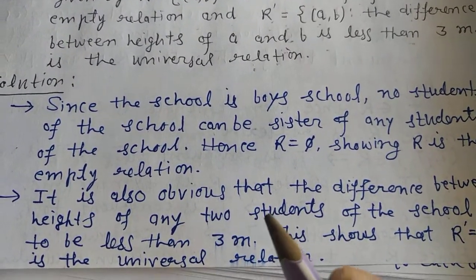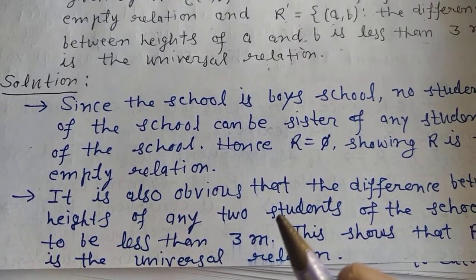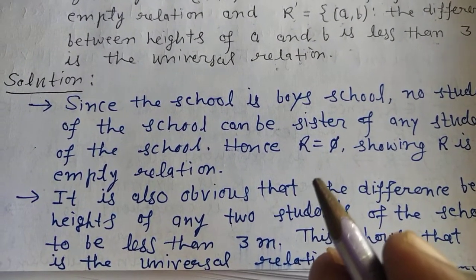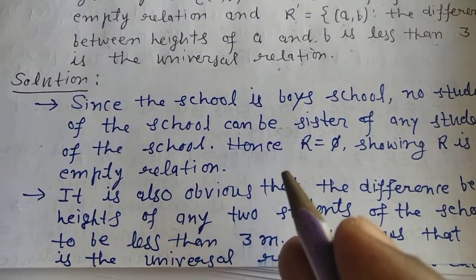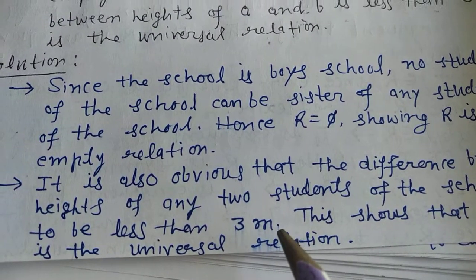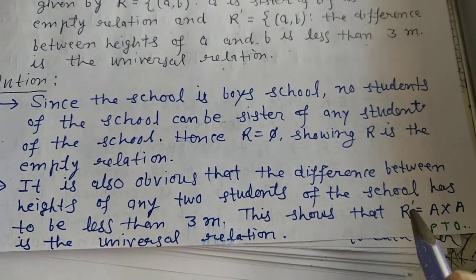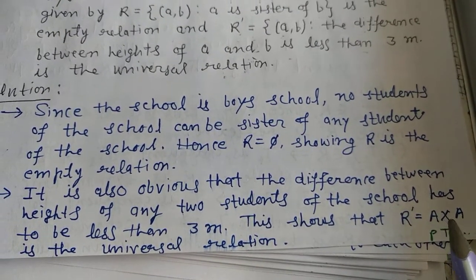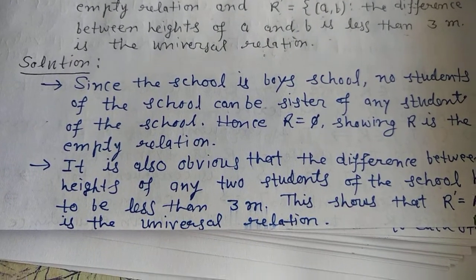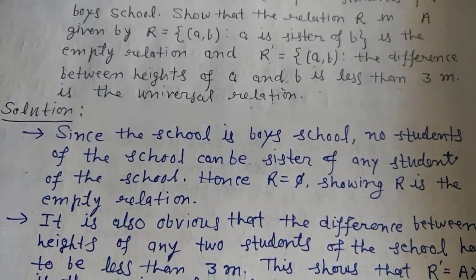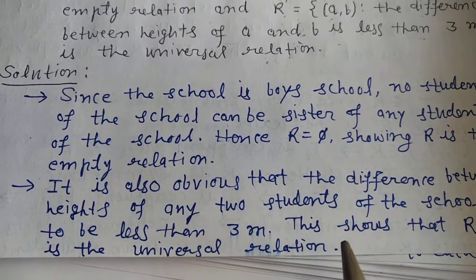If each person is less than 3 meter, then the difference between the heights of two persons will always be less than 3 meter. So this shows that R dash equals A cross A, meaning all the boys of the school will come in this, because the difference in height between two students will always be less than 3. So this is the universal relation.